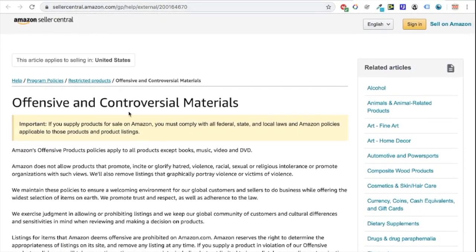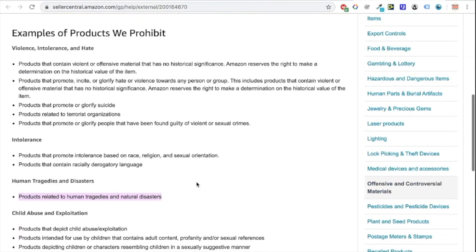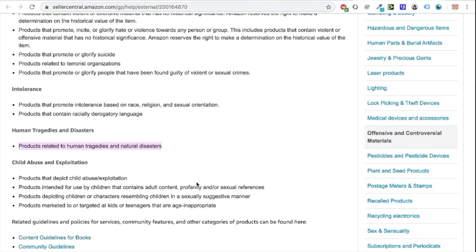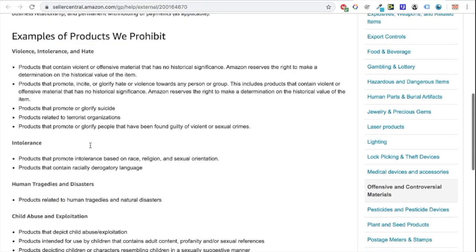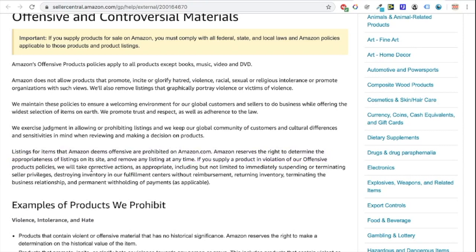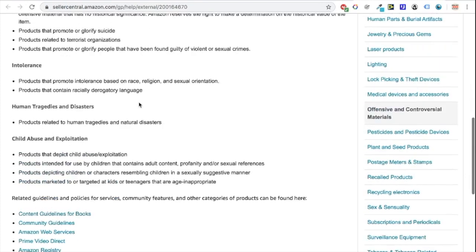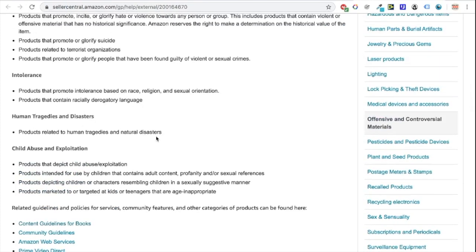Bear in mind, this is from Amazon Sell Essentials, so it is slightly different to KDP. It's a different platform, but it's all Amazon at the end of the day. So do not make anything that's related to human tragedies or loss of life, as this is also putting your account at risk. If you break any of these rules, we'll take actions, including but not limited to suspending or terminating privileges or accounts, destroying inventory if it was in their fulfillment center, returning it, terminating business relationships, and withholding payments, aka royalties. So just make sure that you don't publish anything related to coronavirus, no matter how tempted you are.